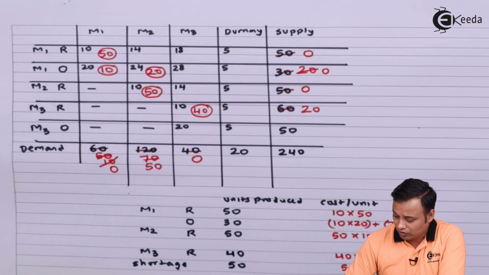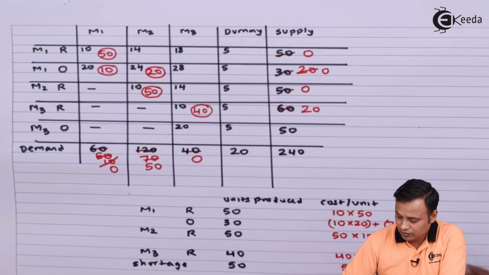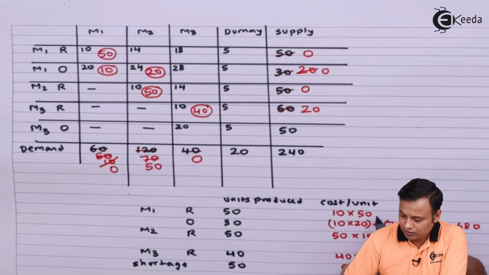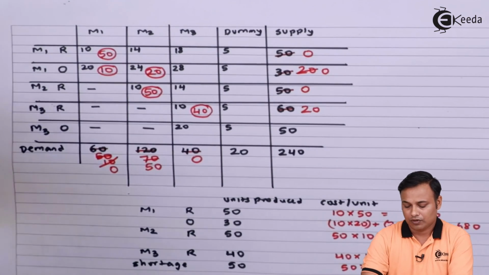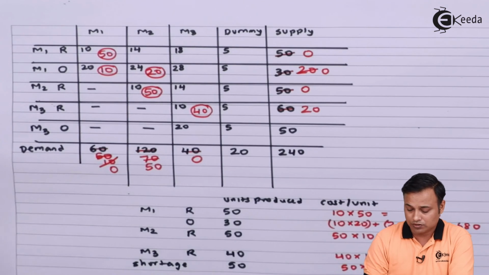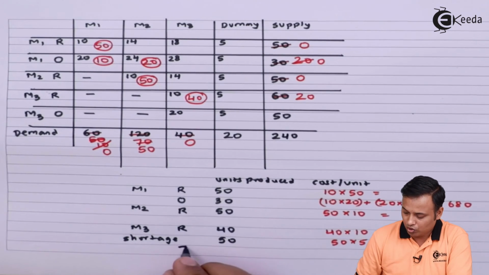So my total cost will be 250, 400, 500. This will be 480 plus 200, 680. And this will be 500. Now I'll just add up all the cost. 330 rupees. This is my total cost.